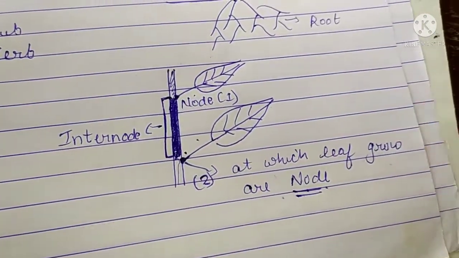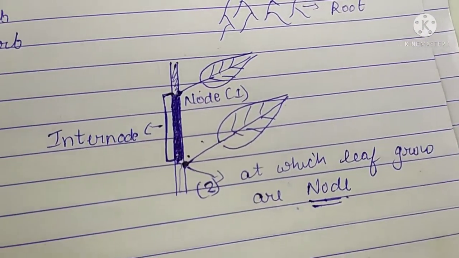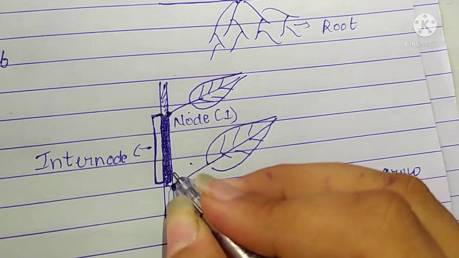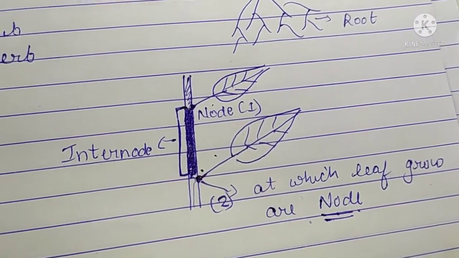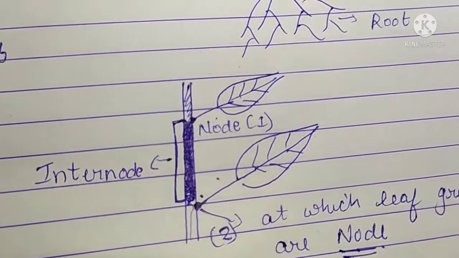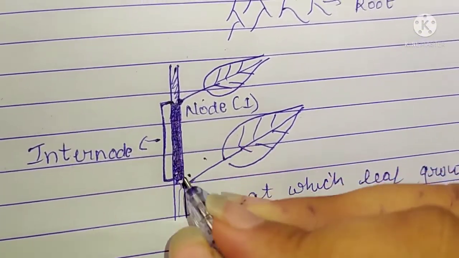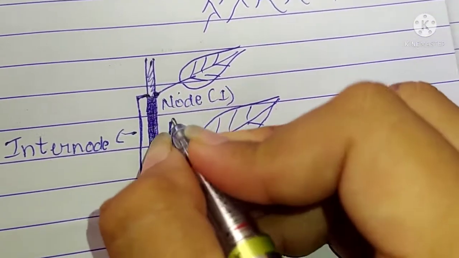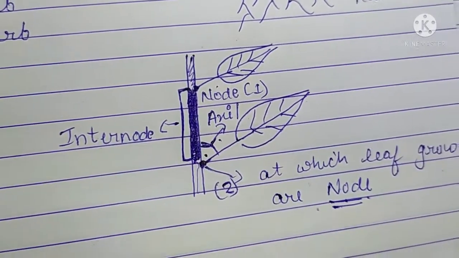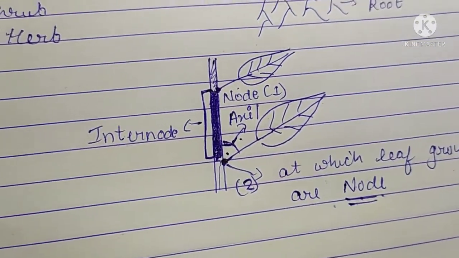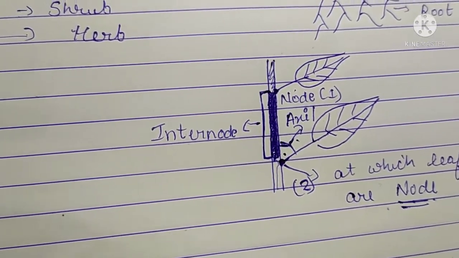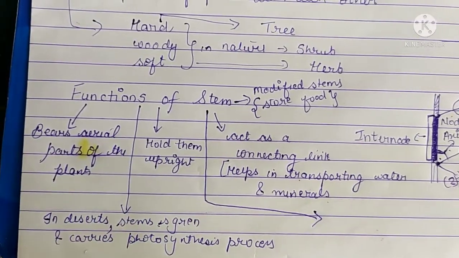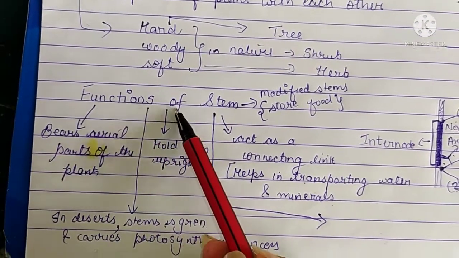Now move to the next terminology. The angle between the stem and the stalk of a leaf, or we can say the angle formed between your stem and your leaf, that is this, is known as the axil. So this is the terminology related to your stem. Next we are going to continue with the functions of the stem.